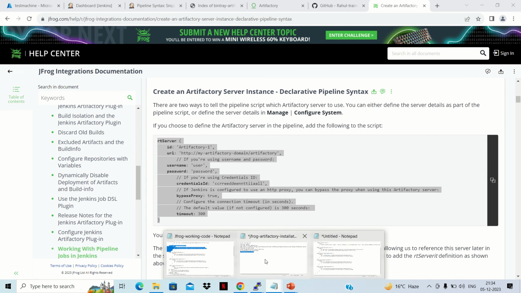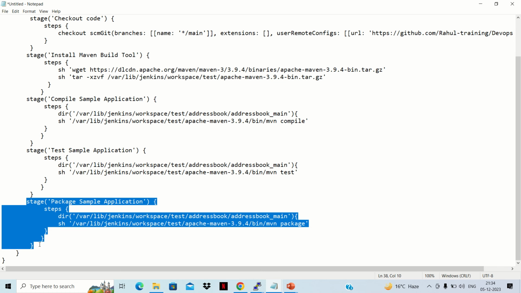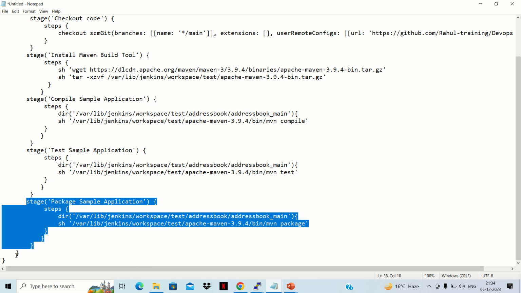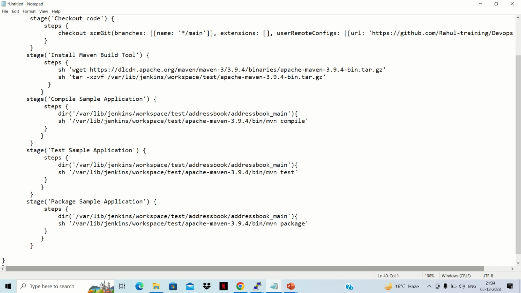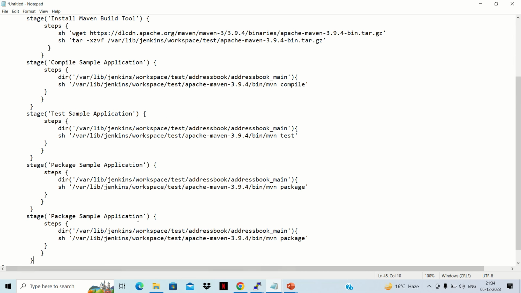Firstly, let's create the stage. Here we'll create one stage, and that stage will be just like this stage. So we'll do a copy and we'll leave the last two braces, and we'll place this stage here. Now we'll change the stage name. So we'll be using upload JFrog artifacts.